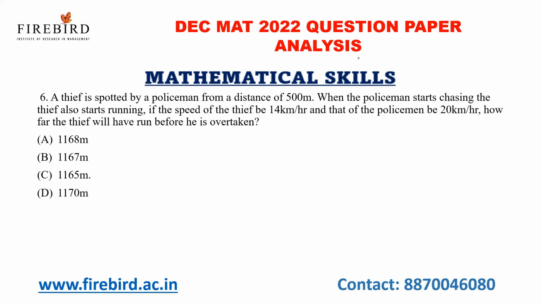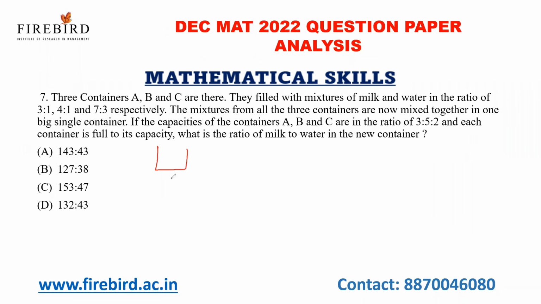Now next, there are three containers A, B, and C. In all the three containers, the milk and water are in the ratio 3:1, 4:1, and 7:3. The mixtures from all the three containers are mixed together in one big single container.